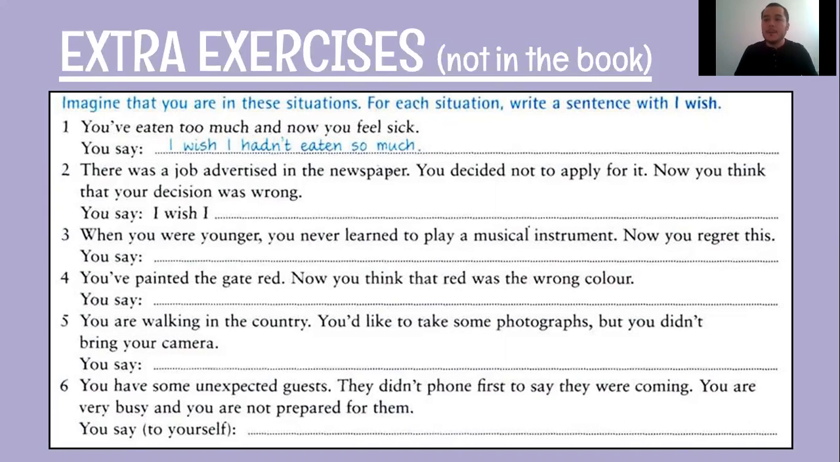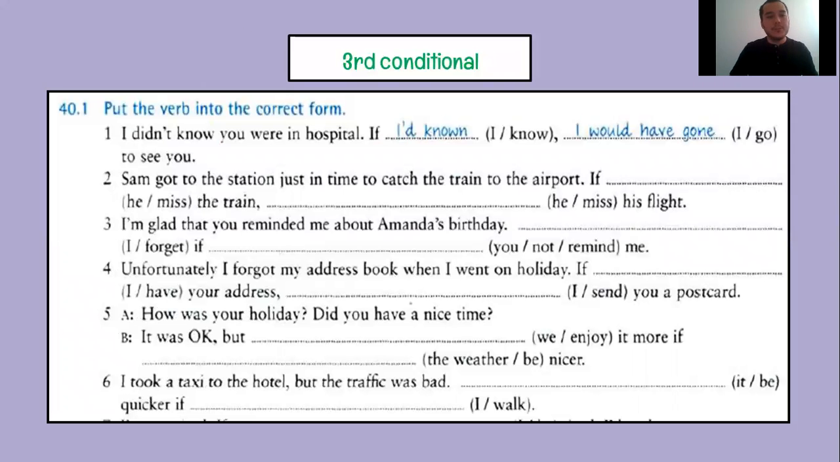So next week, you are going to have the feedback in an online class. Be careful with the exercises because some of them are a little bit difficult. Finally, you are going to put the verb into the correct form by using the third conditional structure. So be careful. Number 1 says, I didn't know you were in hospital. If I had known, I would have gone to see. Okay, so you conjugate the actions or the subjects, in this case, in the third conditional form.